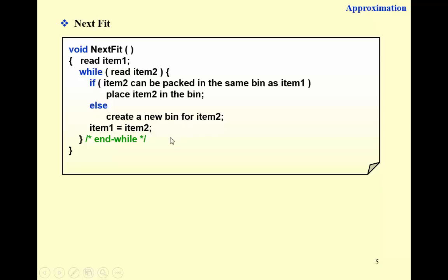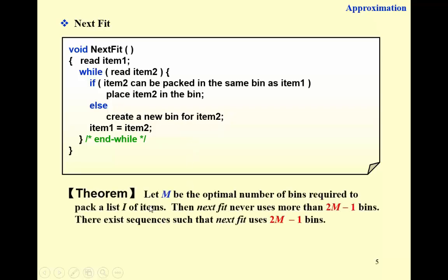And the complexity is clearly linear, right? For we only have one simple while loop. And about the approximation ratio, we have this theorem. Say, let capital M be the optimal number of bins required to pack a list I of items. So M is the optimal solution.